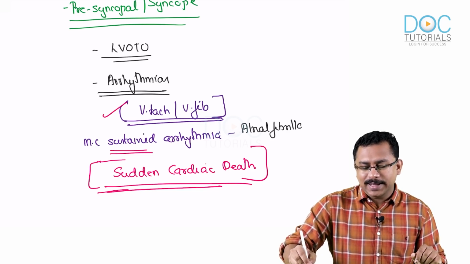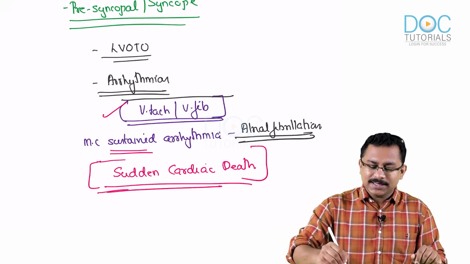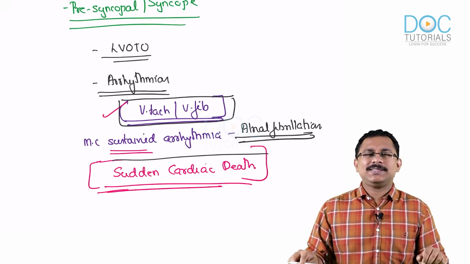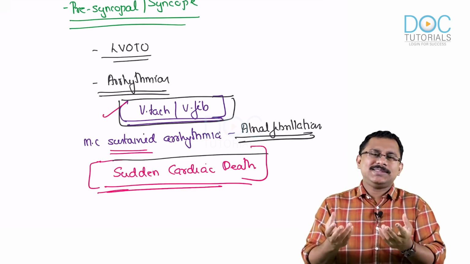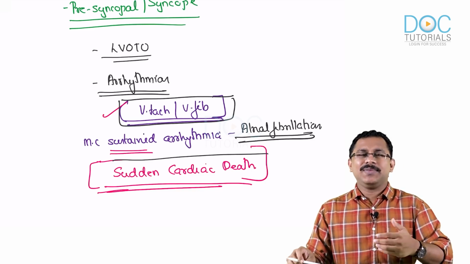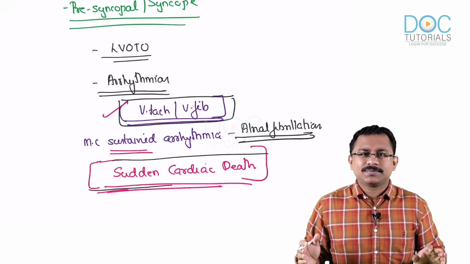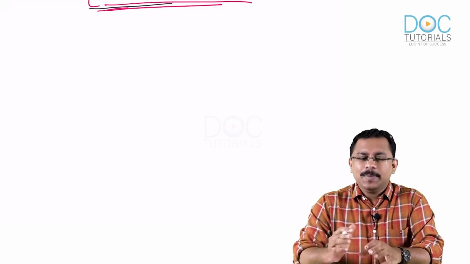So many patients with hypertrophic cardiomyopathy may have atrial fibrillation. But the most important, dangerous ones are VTAC and VFib. When there is suddenly a ventricular fibrillation, your heart is not able to contract well. There is hypoperfusion, and subsequently you can have a cardiac arrest. Sudden cardiac death can happen. Very important. These are the important pointers about the clinical presentation of hypertrophic cardiomyopathy.